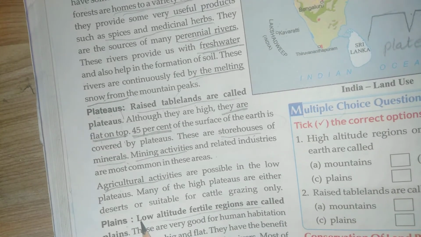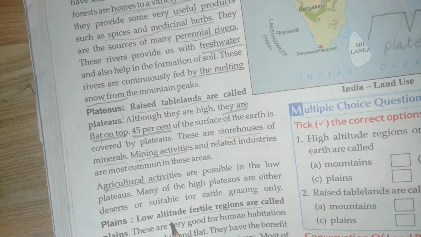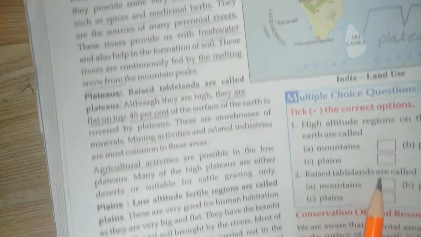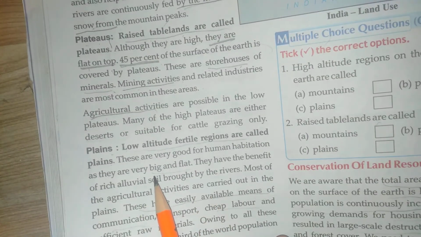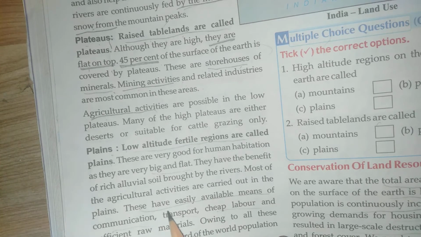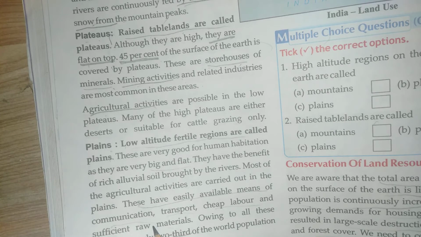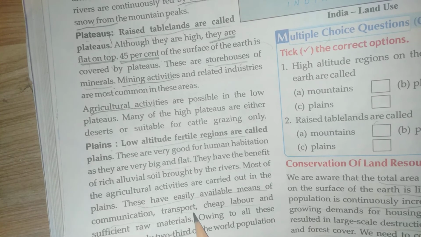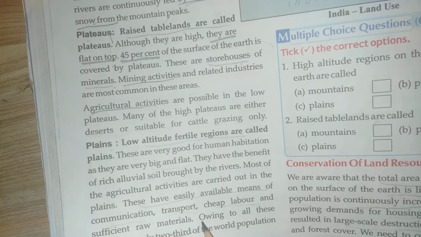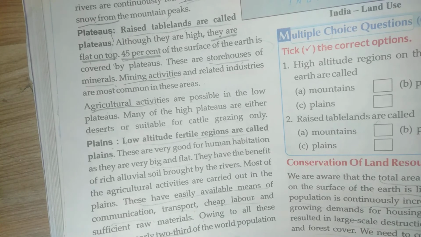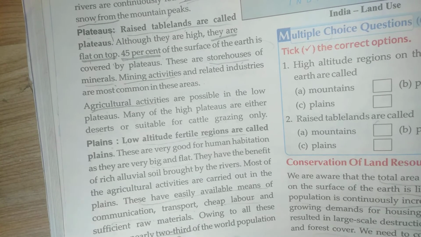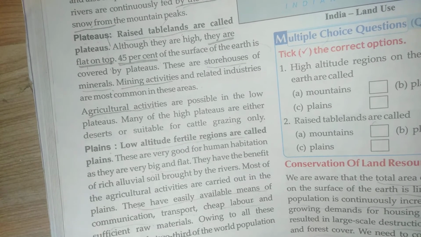Next is plain area. Plain area is considered low altitude, and this area is considered big and flat. So these have easily available means of communication, all types of facilities, transport, cheap labor, raw materials. So that's why two-thirds of the world population lives here only.